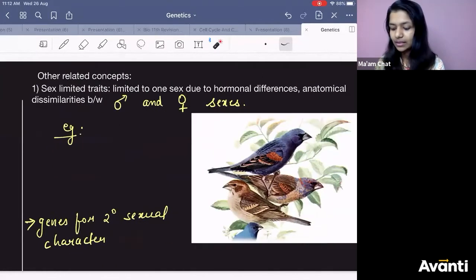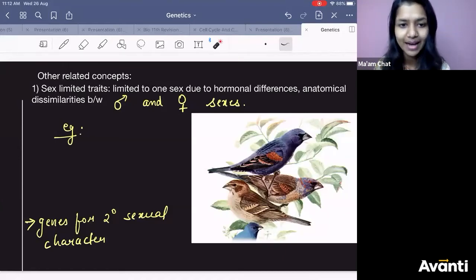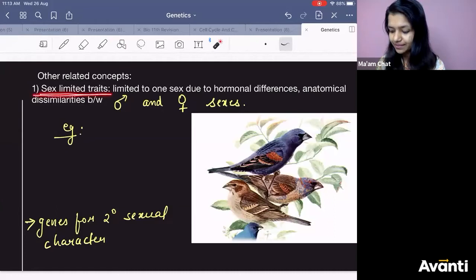Now, a few things which are not in NCERT, but are mentioned in your question bank. So you may come across these questions. That is why I am bringing up these other related concepts. Sex-limited trait. Look at the word carefully. It will never be asked in your board exam, so don't worry about that. Learn the concept.